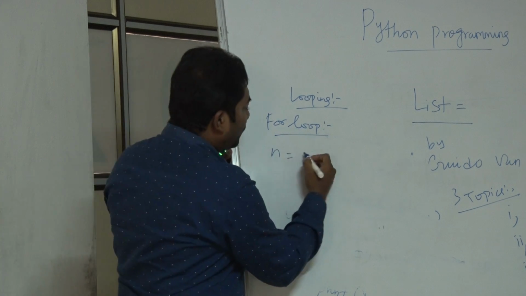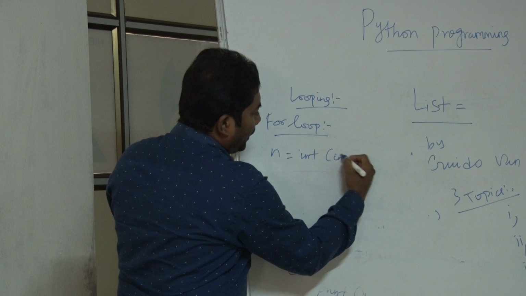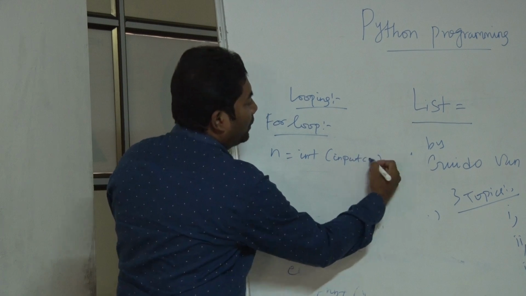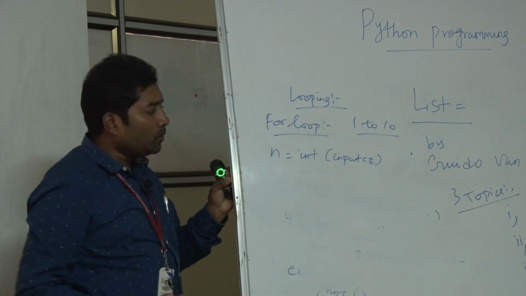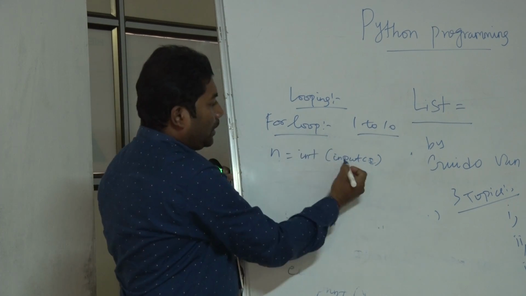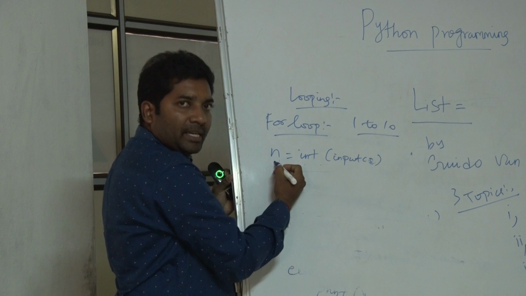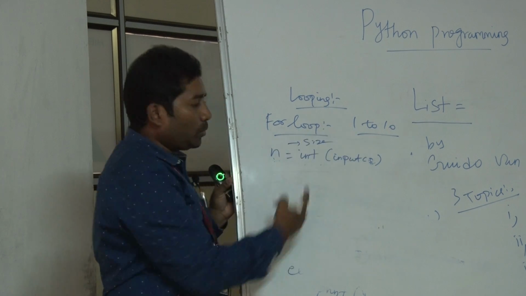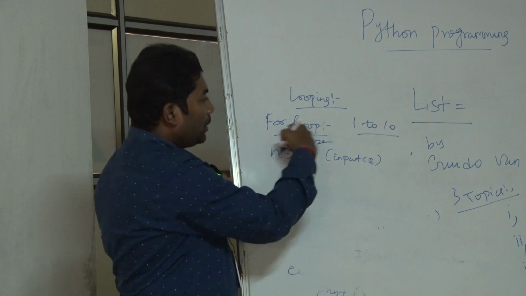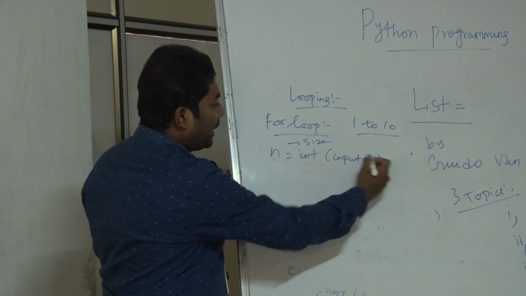So simply I can do int of input. I want to print the value from 1 to 10. How can we do this? I can get user input from the user. That is size; n is always meant for size. So the user can give the size as n. I am going to work with a for loop. So n equal to int of input.